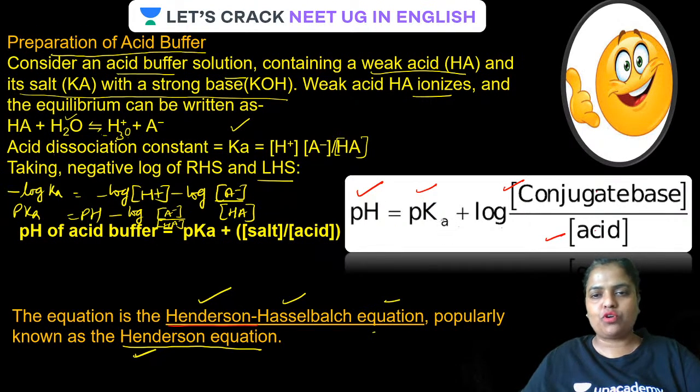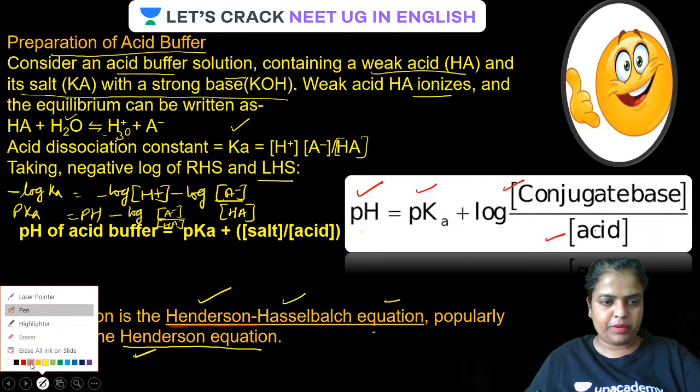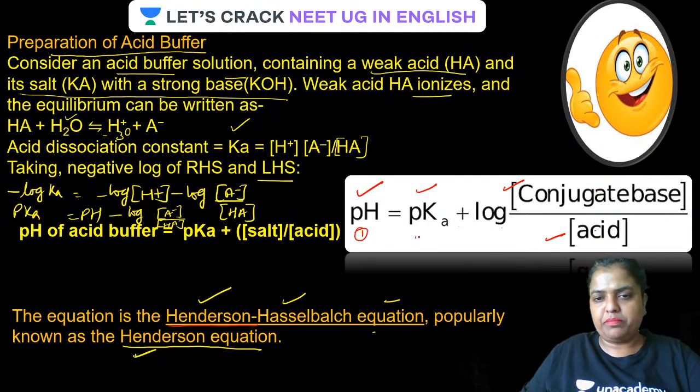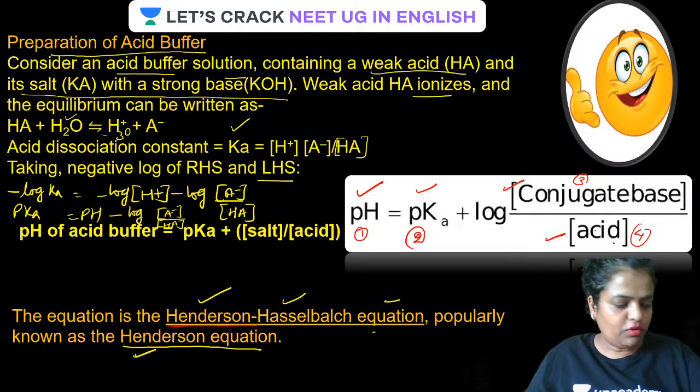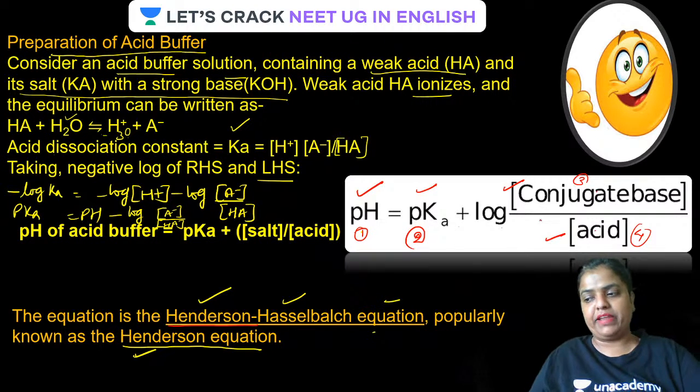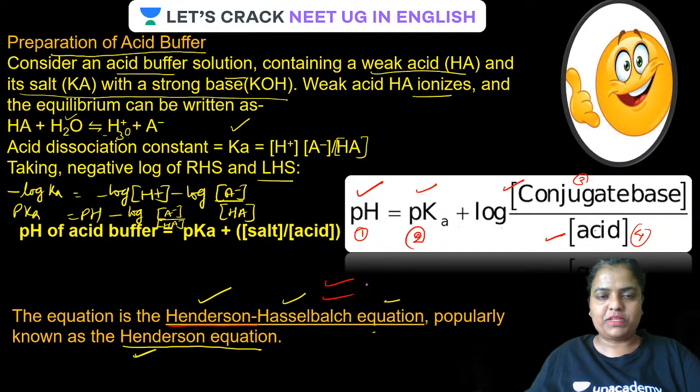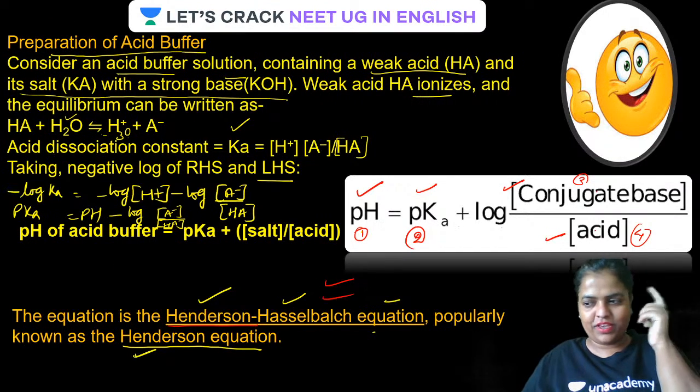You'll be given out of the four, like pH one. There are four variables over here. Suppose pH is one, pK is second, concentration of conjugate base is third, and concentration of the acid is fourth. Out of the four, any three will be given. The fourth one will be asked to calculate. Okay guys, this is how the question can be possible over this. I hope it is straight away going here.